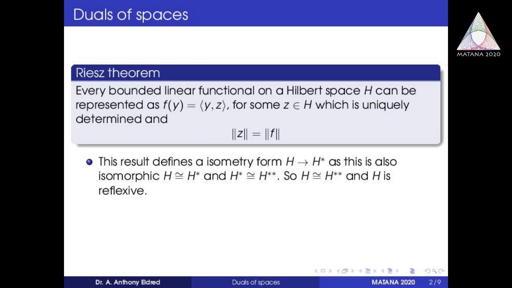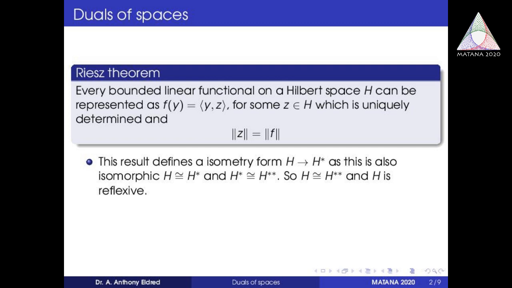And therefore in Hilbert space we have a very special situation where the dual of a Hilbert space is itself. So H is isomorphic to H star, and H star is isomorphic to H double star, that is the second dual of H, and therefore H is isomorphic to H double star. And so we have that H is reflexive, that is, every Hilbert space is reflexive. So all Hilbert spaces are reflexive, but there are also other normed linear spaces other than Hilbert spaces that are reflexive. Okay, so every Hilbert space is reflexive.